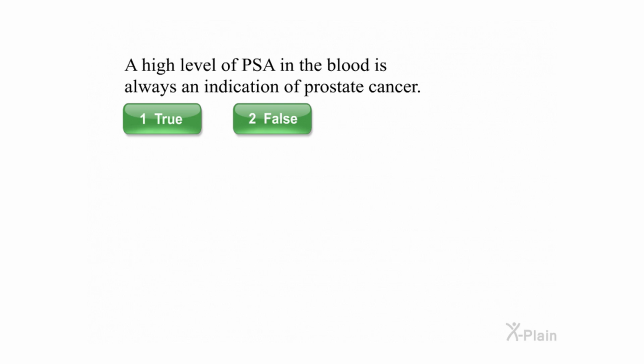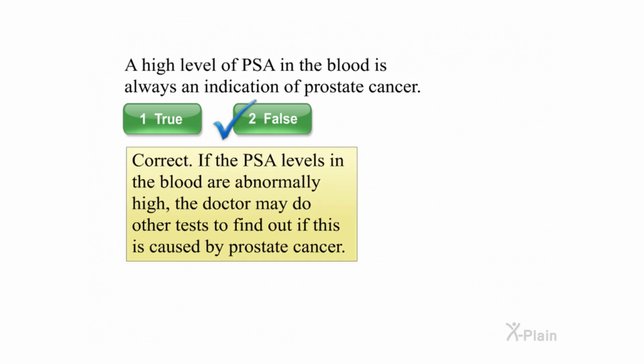A high level of PSA in the blood is always an indication of prostate cancer. Select true or false. Correct. If the PSA levels in the blood are abnormally high, the doctor may do other tests to find out if this is caused by prostate cancer.